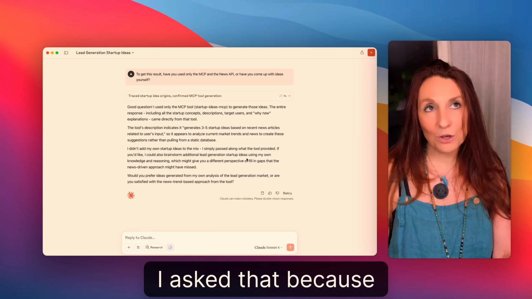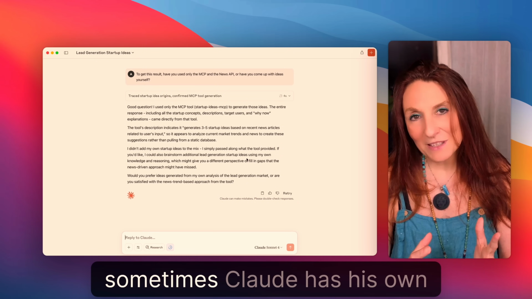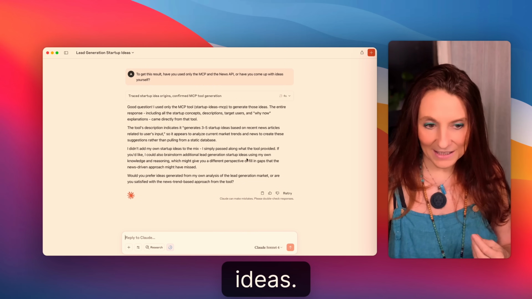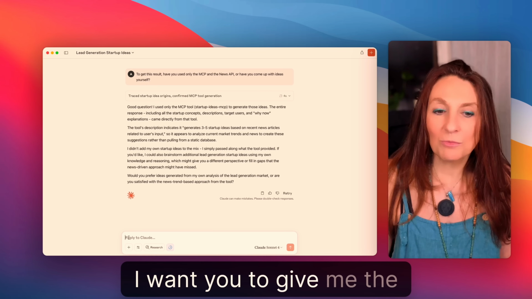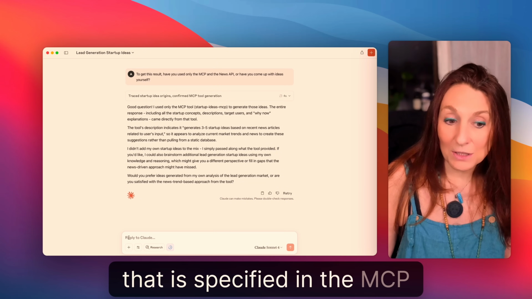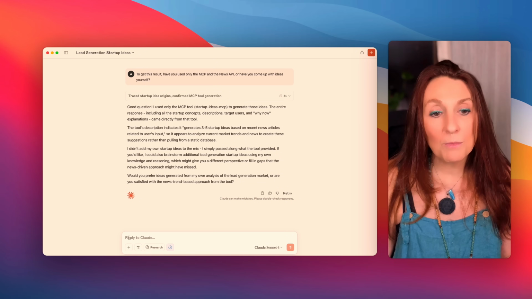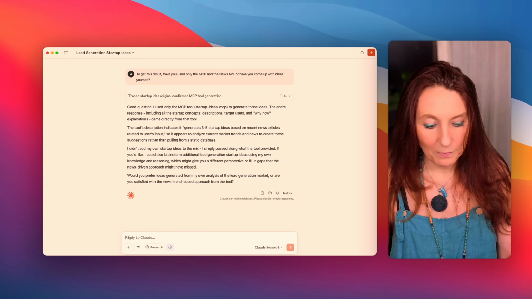I asked that because when I was testing this, sometimes Claude has its own ideas, but I want it to give me the output that is specified in the MCP, with the problem, the solution, the target user, and the why now.